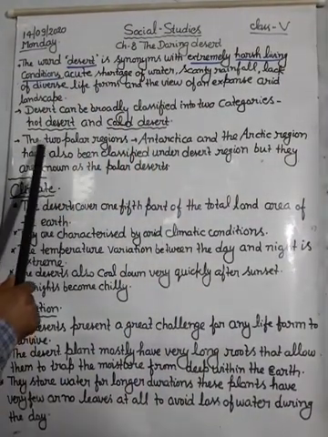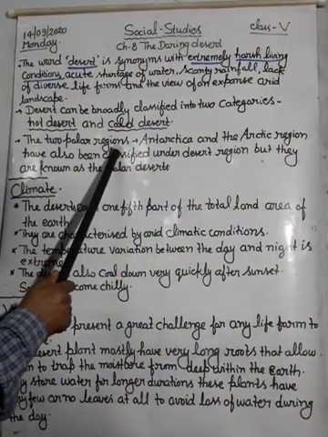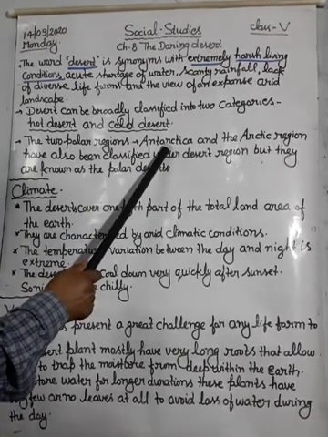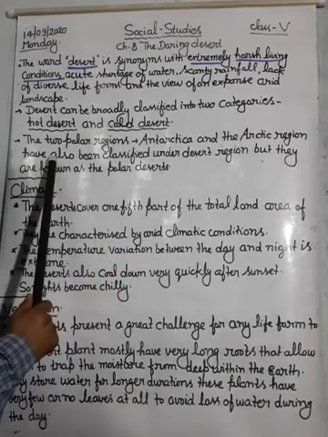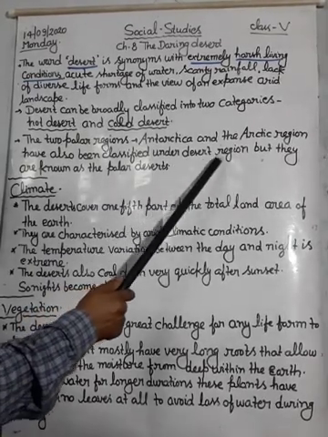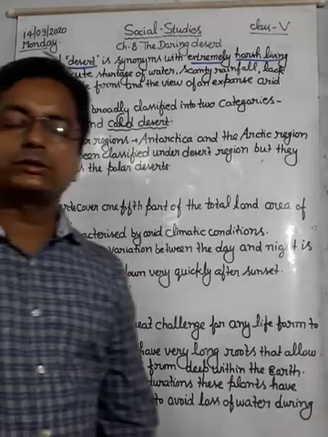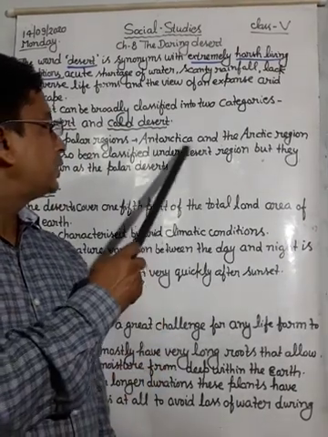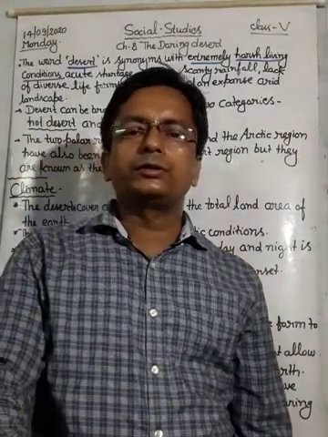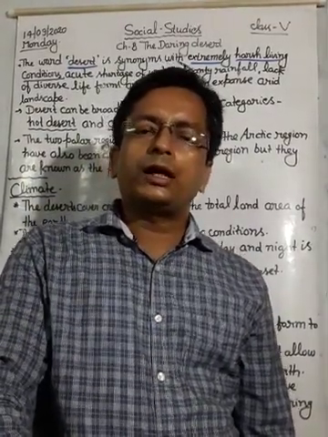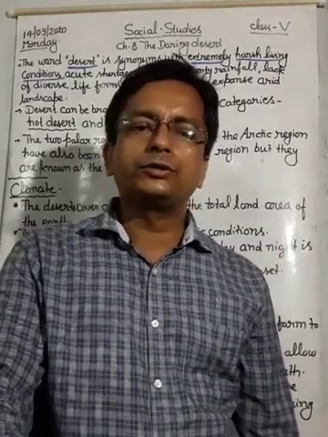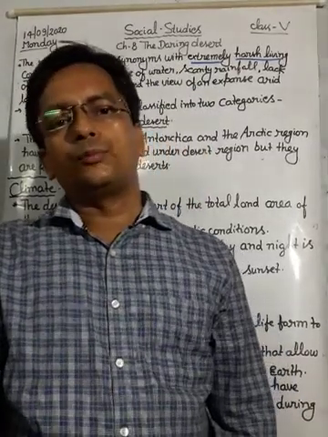The two polar regions, Antarctica in the south pole and the Arctic region in the north pole, have also been classified under the desert region. Yes students, both lands, the Arctic and Antarctic regions, are covered with snow and ice throughout the year because of high altitude and low temperature.